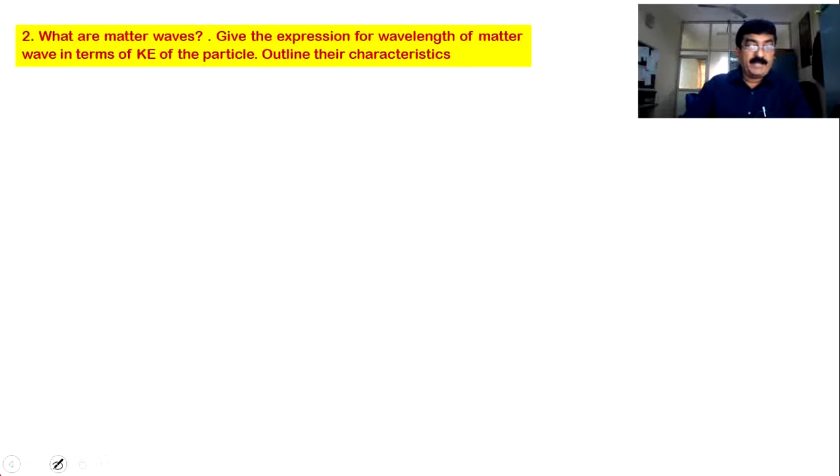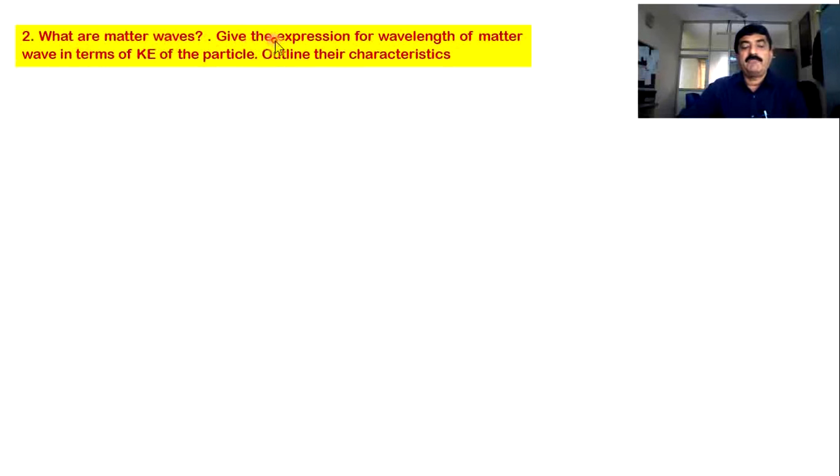What are matter waves? Okay, so definition. Already I mentioned the definition, but once again, that means questions will appear in different forms. The answer may be the same, but the framing of the question may be different. It varies from college to college, or person to person, or with some other question they may club like this. For example, here they have clubbed the matter wave definition with the properties of matter waves.